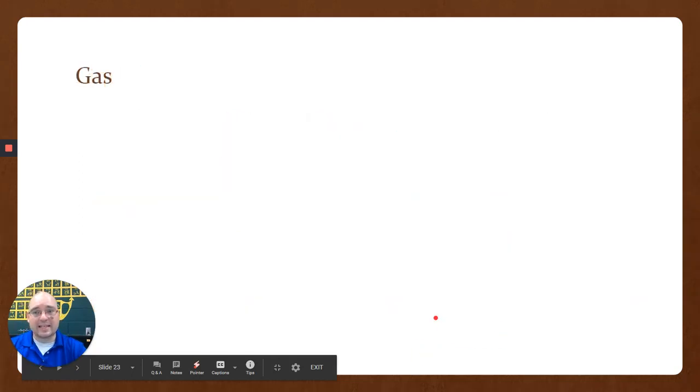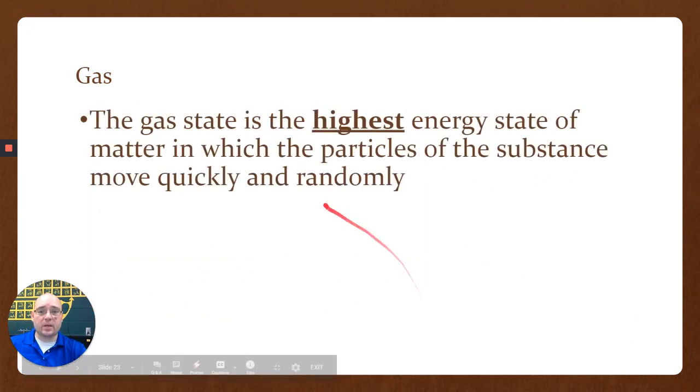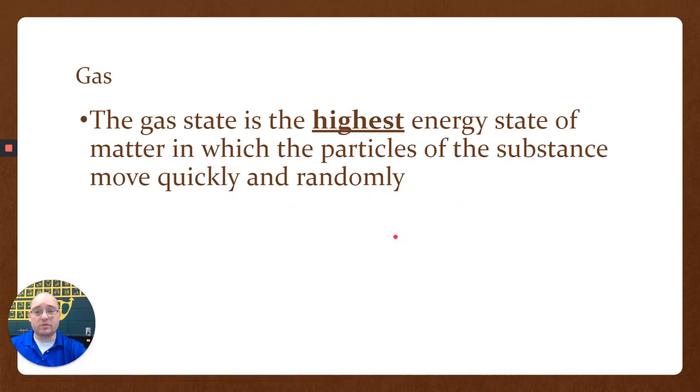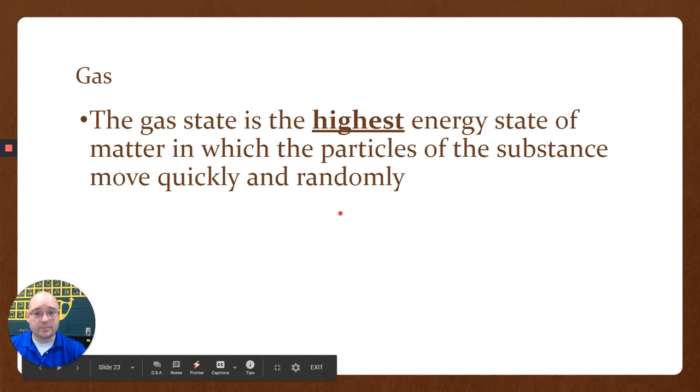So that's a liquid. Gases are the highest energy state, in which particles of the substance move quickly and randomly. So they move around and they don't really have a specified direction. Oftentimes they don't even come into contact with each other. So you could feasibly have a sample of a gas where particles of the gas never actually touch each other. They just fly around past each other and they don't actually come into contact because they're all highly spread out.